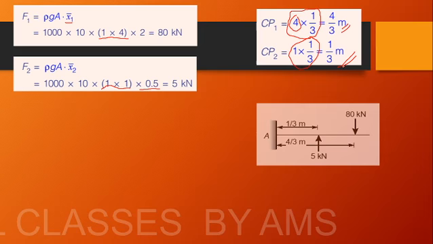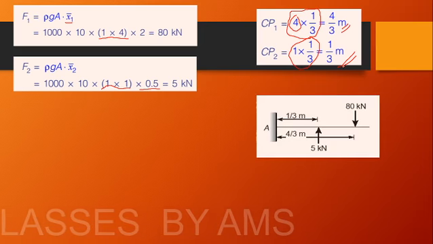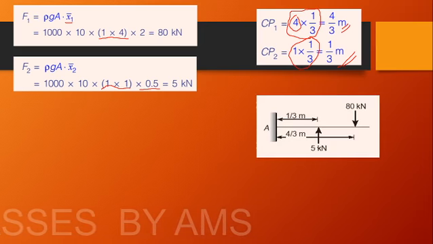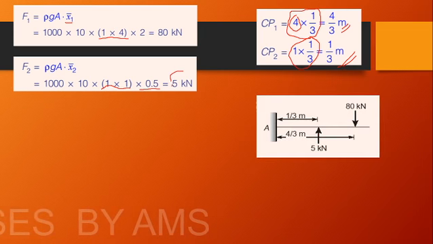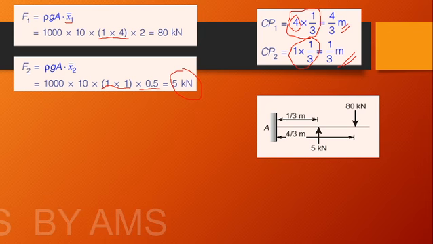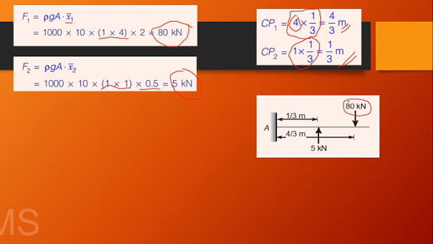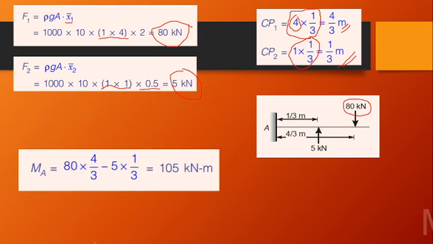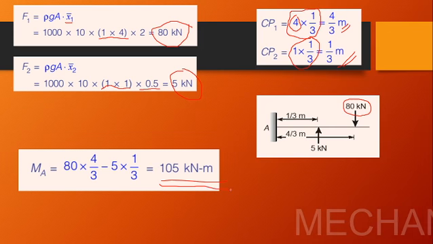Now we are going to replace it with a cantilever beam. In the first figure, we have a smaller force of 5 kilonewton at a distance of 1 by 3 meters. And the second one is 80 kilonewton at a distance of 4 by 3 meters. By using these two, we'll calculate the bending moment at the point A, which is equal to 80 into 4 by 3 minus 5 into 1 by 3, which is equal to 105 kilonewton meter.